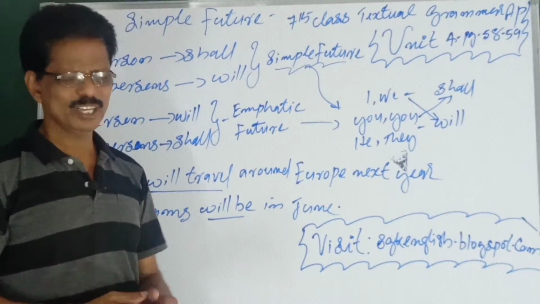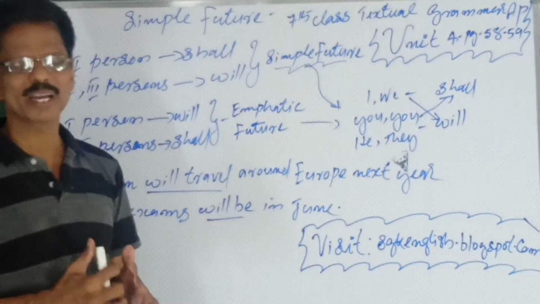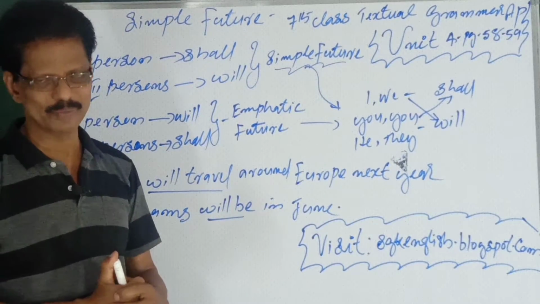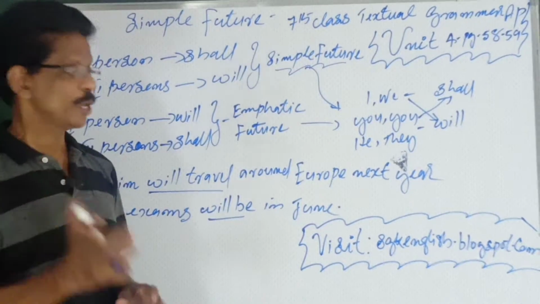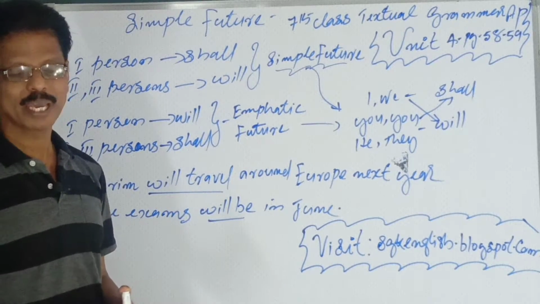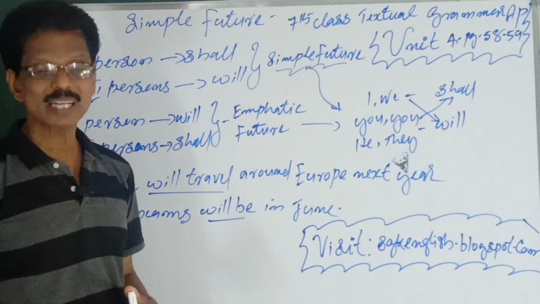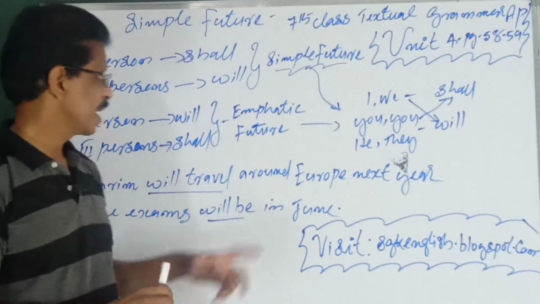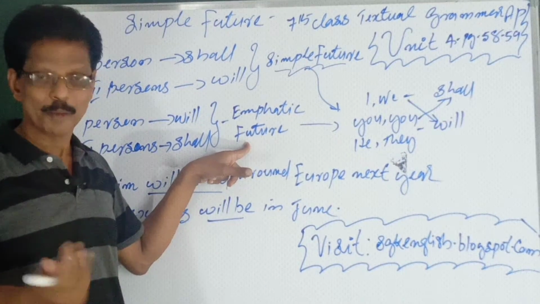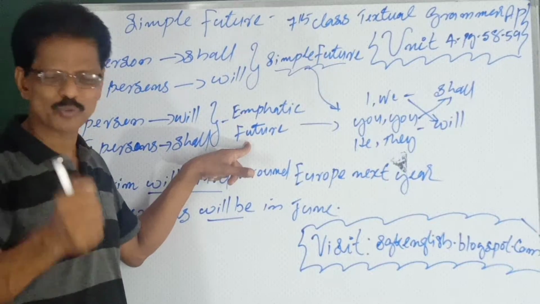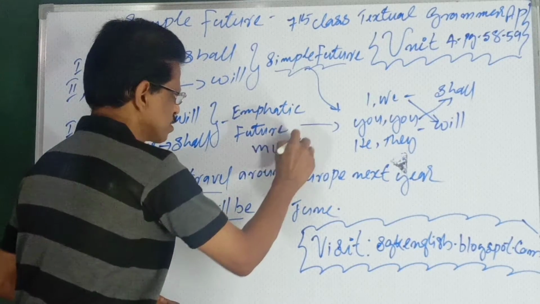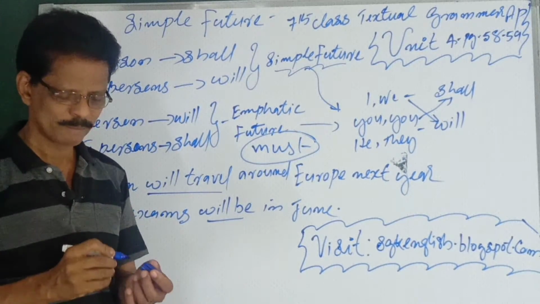See, actually, I shall and I will nowadays does not have much difference. Grammar answers, I shall, I will makes no difference. But when you say you shall, means you must. He shall come in now. He shall go out. Means third person, second person, when used with shall, it shows emphatic future. What is emphatic? Giving emphasis. Means force, importance. Telling something very powerfully, forcefully. It shows the meaning of must. M-U-S-T. Must means compulsory.